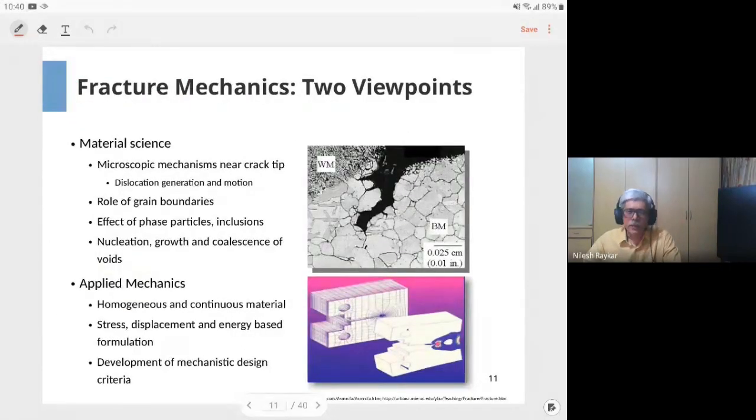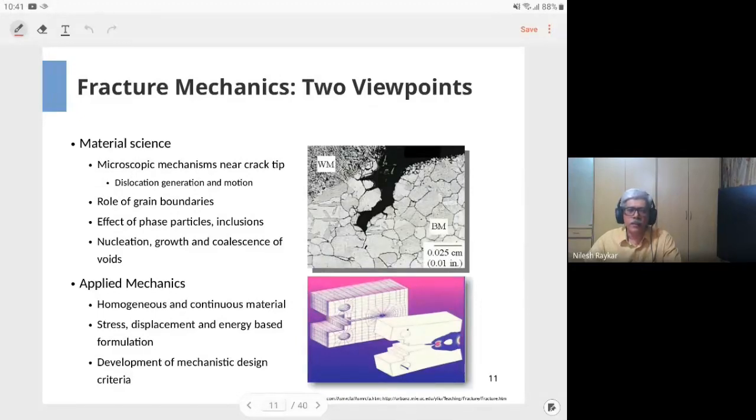There are two approaches. One is material science based and another is mechanistic based. Here we are looking into the mechanistic based. So this is not purely based on physics. That is, the material model that we are using here is not the real material model. In this course, we are considering a linear elastic material. So the material is considered to be infinitely elastic, which is not true in an actual case.